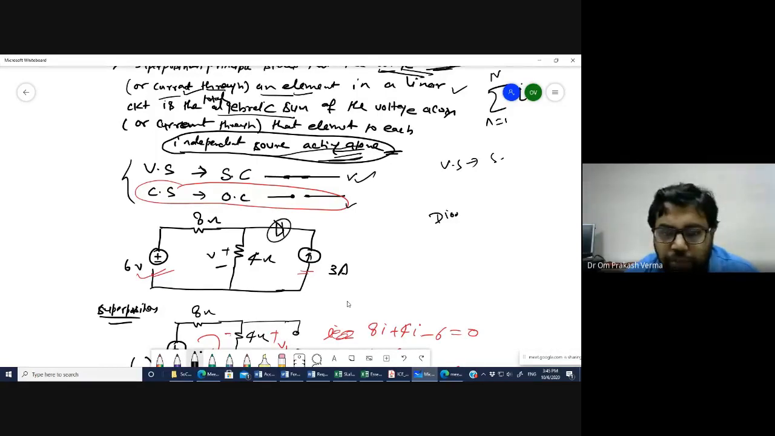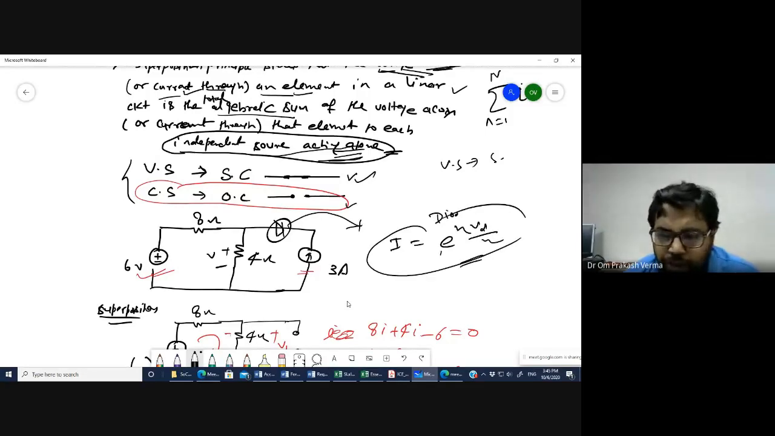Right. A diode is a non-linear element because if you want to calculate the current or voltage, it is e to the power V_D upon eta V_T. Some equation like that is there, an exponential equation, right? I do not remember the exact equation, but such a type of equation is there for the current. Therefore I am saying it is non-linear, right?